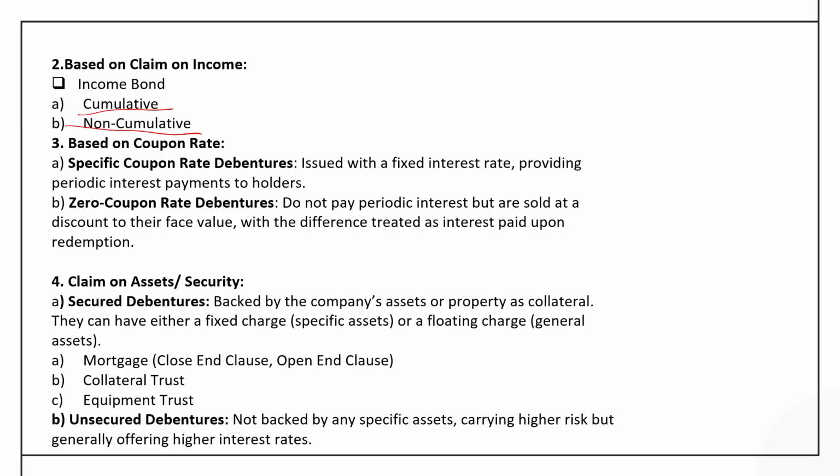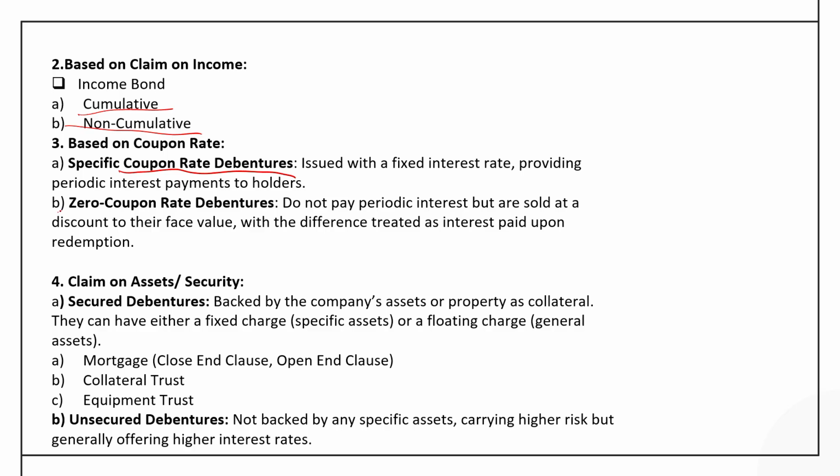Now, based on the coupon rate, we can have two categories of debentures. Number one, the coupon rate debenture. Coupon rate is the other name for the interest rate. So, when the company has agreed to pay a fixed rate of interest, it is called specific coupon rate debentures.